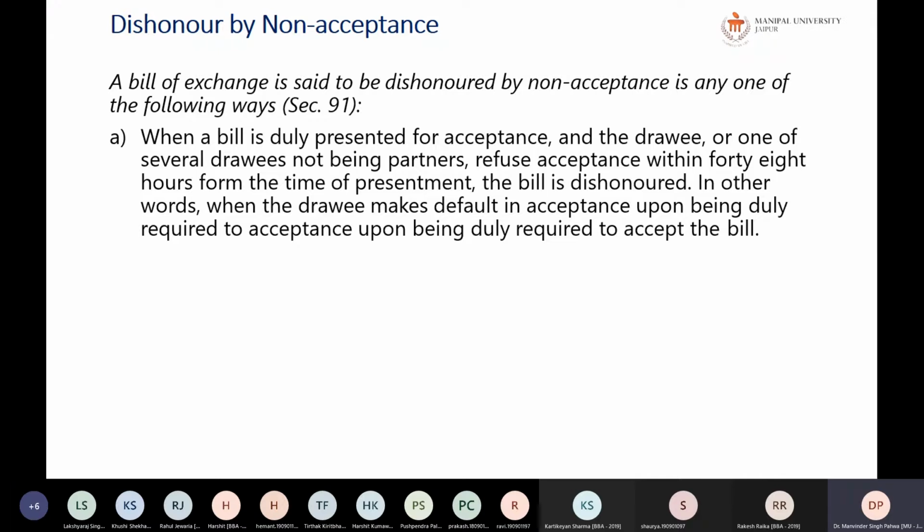But they should not be the partners. But the bill is drawn on multiple drawees at a time. Okay, so a bill can be drawn on various drawees and all drawees have to accept it. Then only the bill will be called acceptance.